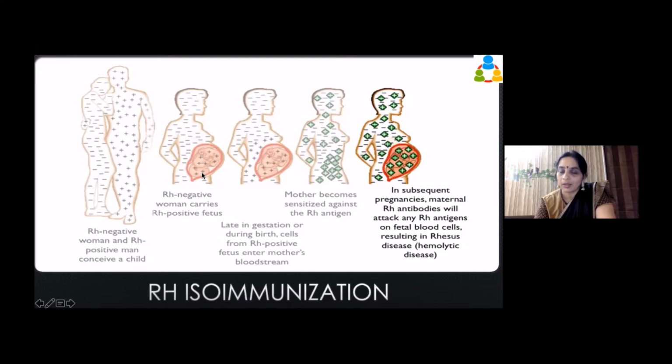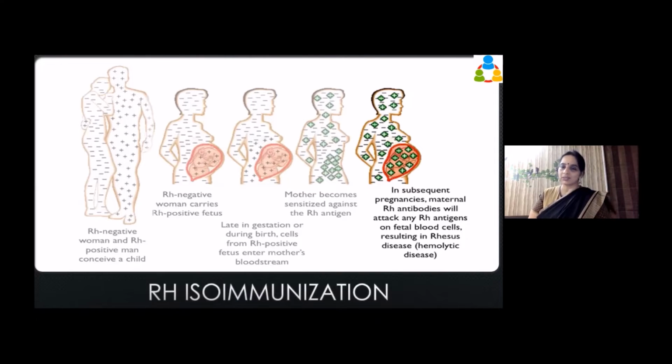Okay. Now, when the mother is carrying the Rh positive fetus in the tummy, in the uterus, there is a boundary. It is not mixing. So they are fine. Both the mother and the baby are fine. You understand this much? But late in gestation or during the birth, this baby who is having the Rh positive blood, it will get into the mother's body. That is understood? Very good.